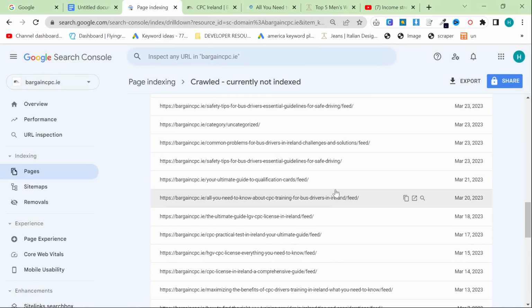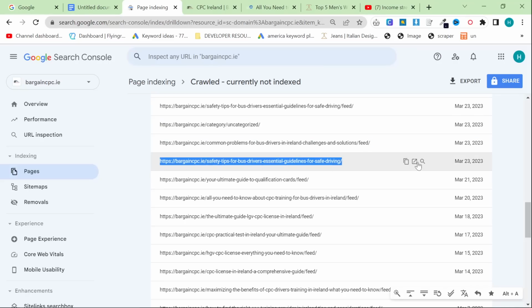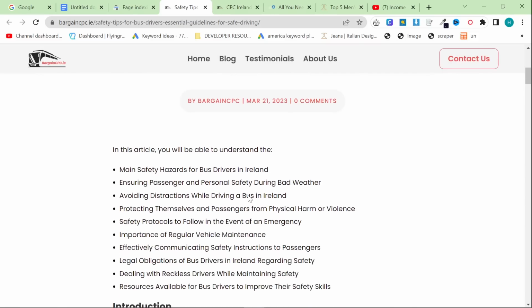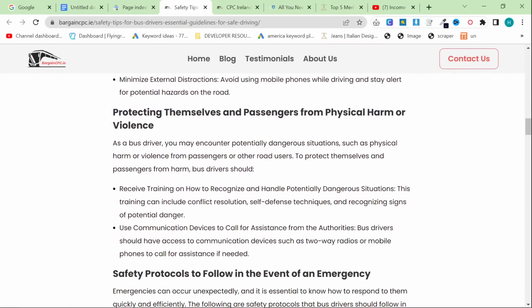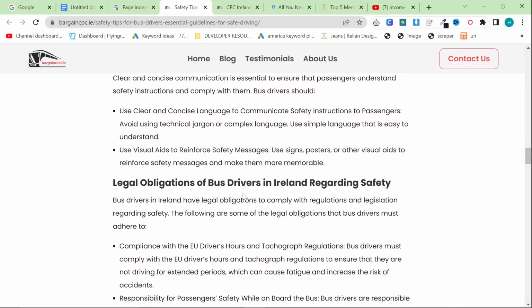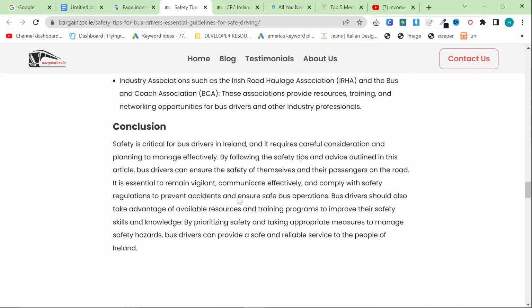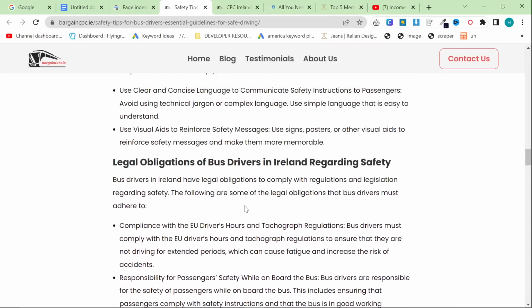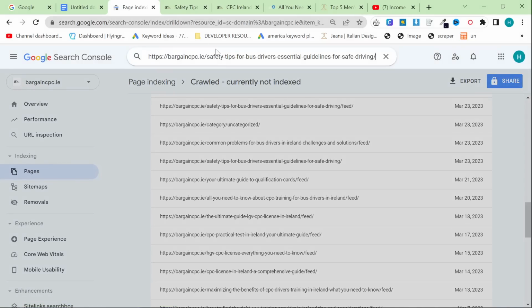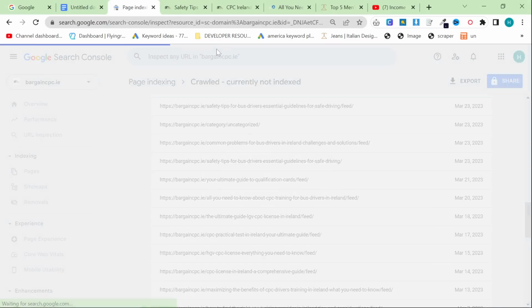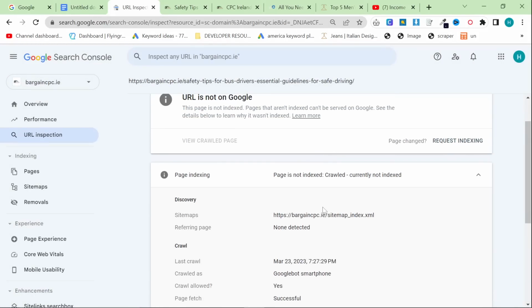A lot of these are feeds, so they're irrelevant, but this one, for example, safety tips for bus drivers, essentials for safe driving. This is exactly the same concept that I just talked about before. Again, huge wall of text, ChatGPT 3.5 written. It's a really, really long article, so you might say to yourself, why isn't this ranking? Well, the reason is it's not indexed. The page, I believe, well, it says right there, crawled, currently not indexed. It's not indexed. It's been detected.